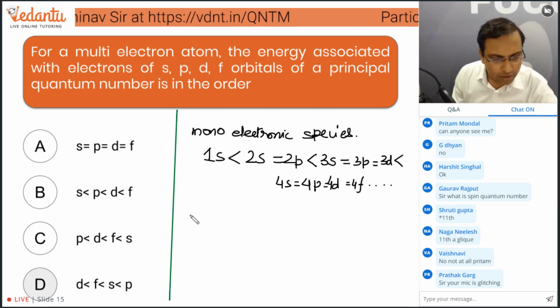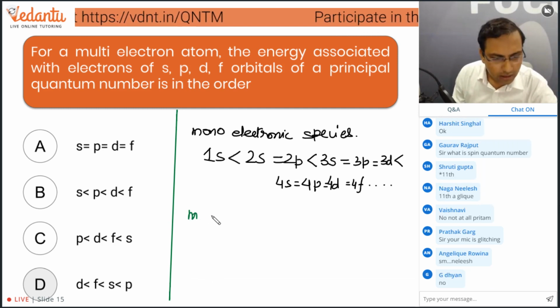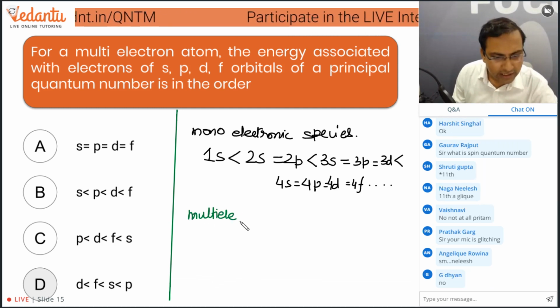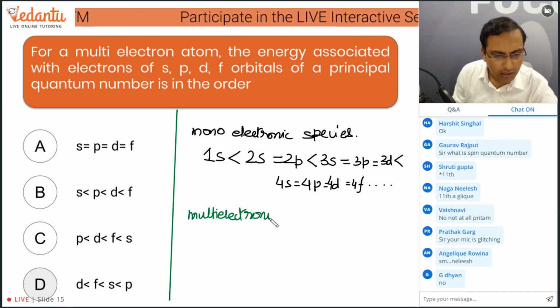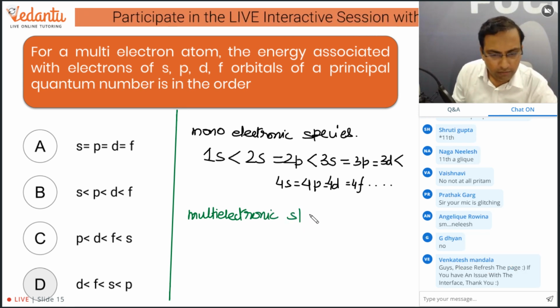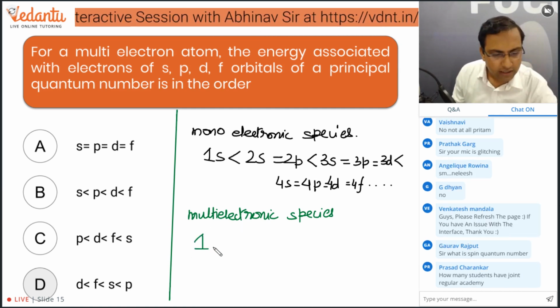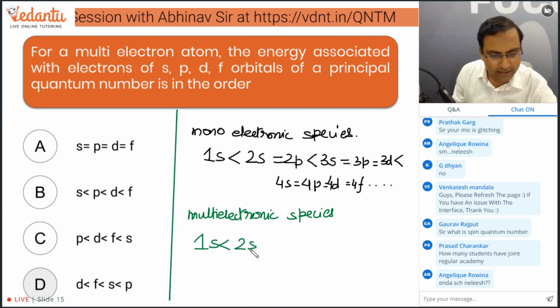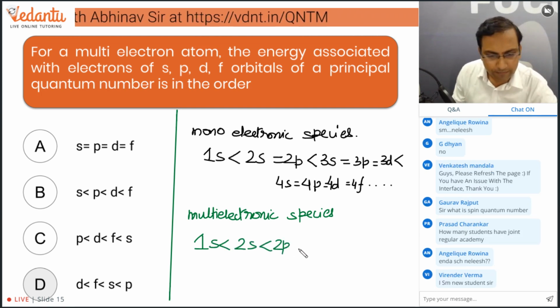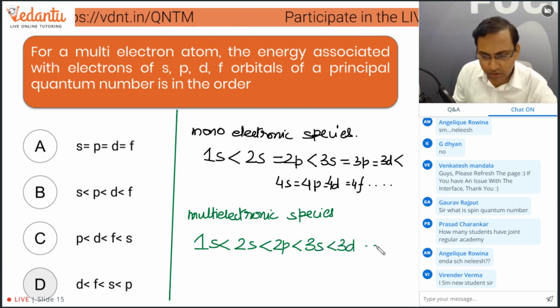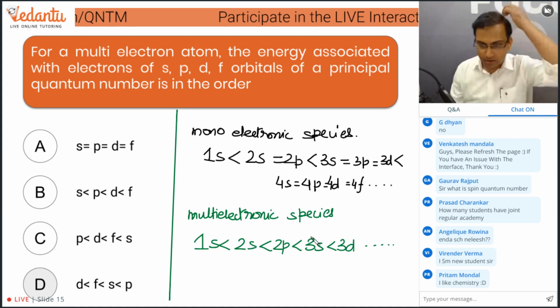For multi-electronic species, what will happen? These things will be split. So what can I write? The energy of 1s is less than 2s, which is less than 2p, which is less than 3s, which is less than 3p, and so on. Okay?